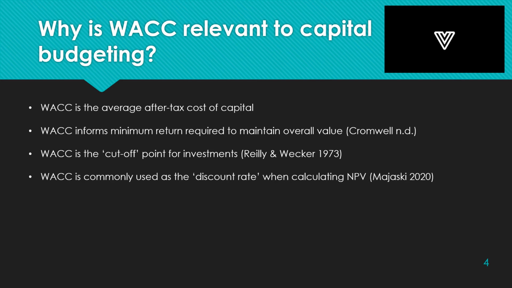By way of example, ABC has a WACC of 6% and wants to embark on a project with a return of 5%. The WACC mandates the minimum return to make the project viable. In this case, this project would not be viable for ABC as its return of 5% would not cover off its capital costs of 6%. The WACC is commonly used as a discount rate when calculating the NPV of a project.